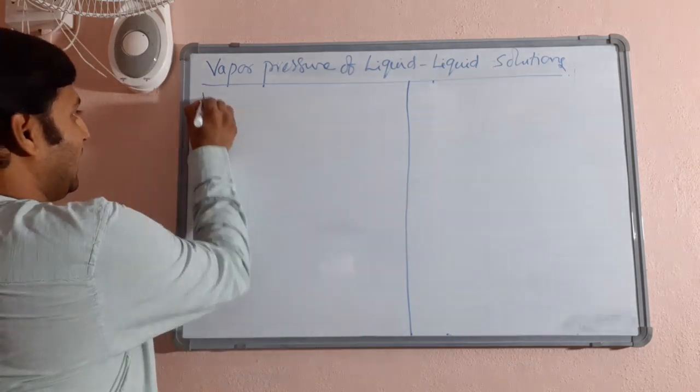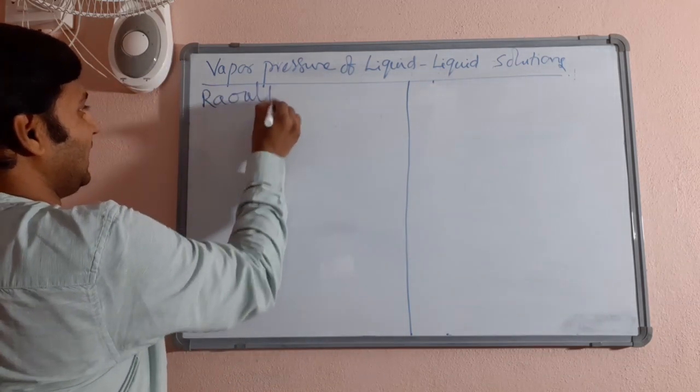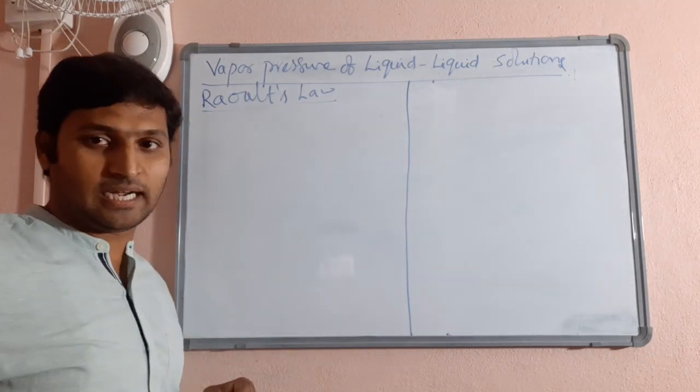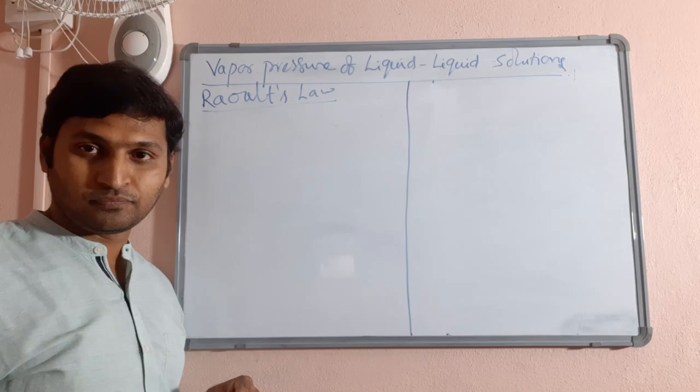So, Raoult's law. Earlier, we had Raoult's law for vapor pressure of a solution containing a non-volatile solute.